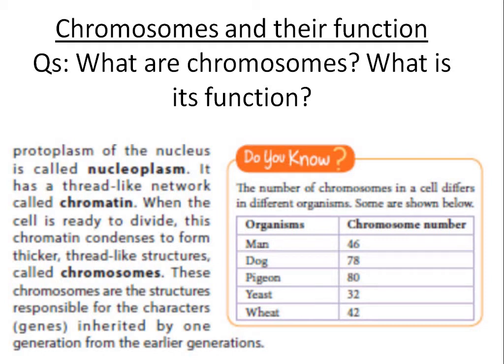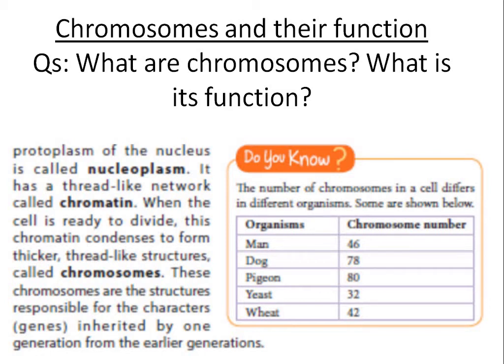Whatever characters we get from our parents, we get through genes. These genes are there in the chromosomes. So chromosomes contain genes. Through these genes we inherit our characters from earlier generations, that means from our parents and grandparents.